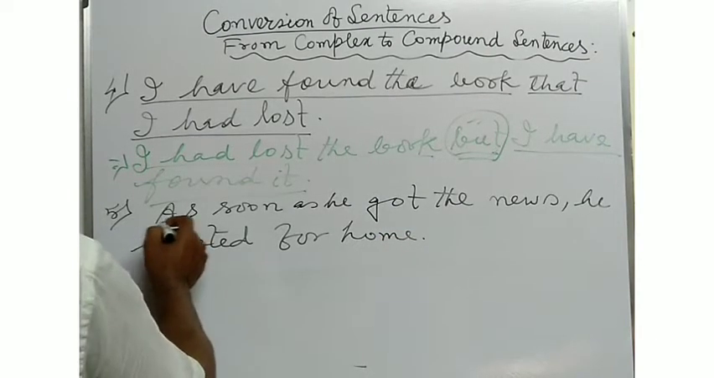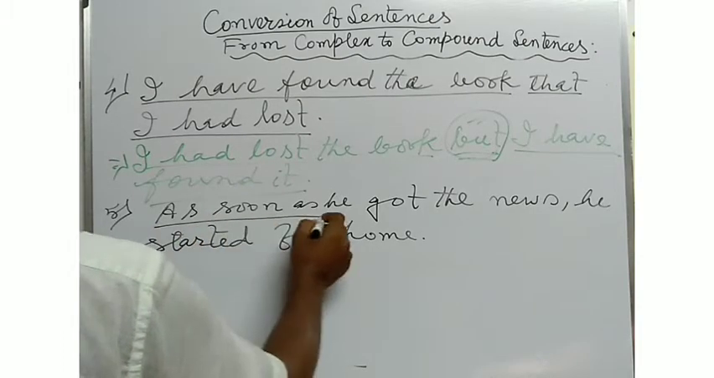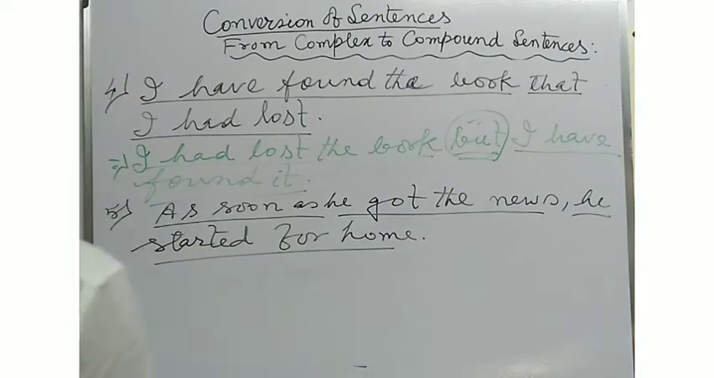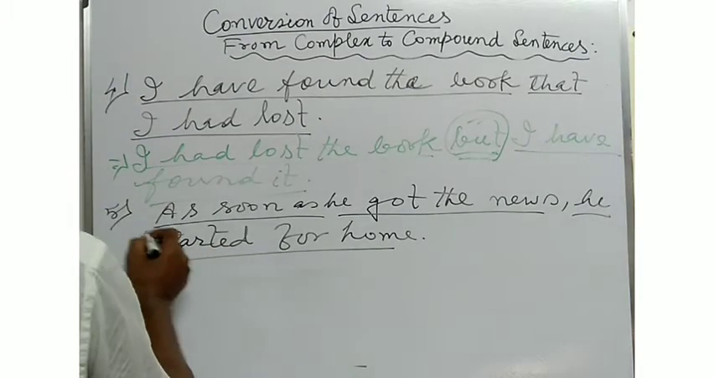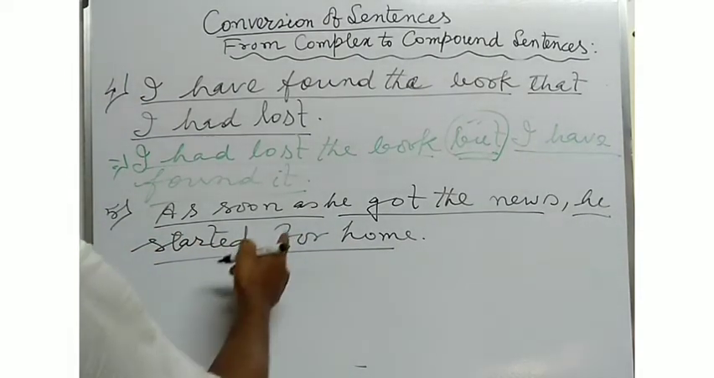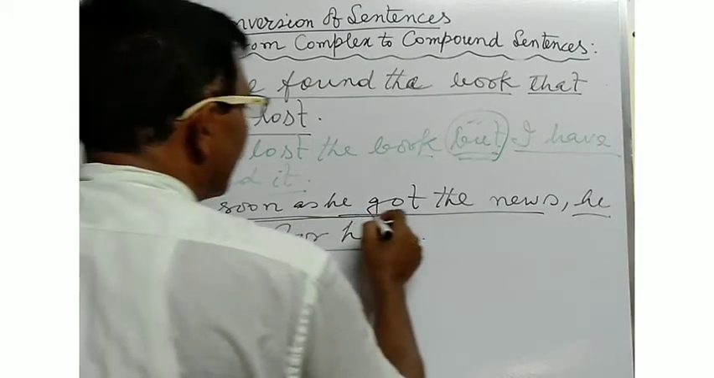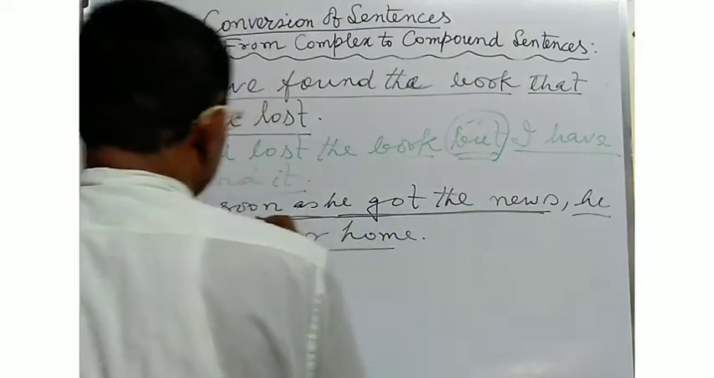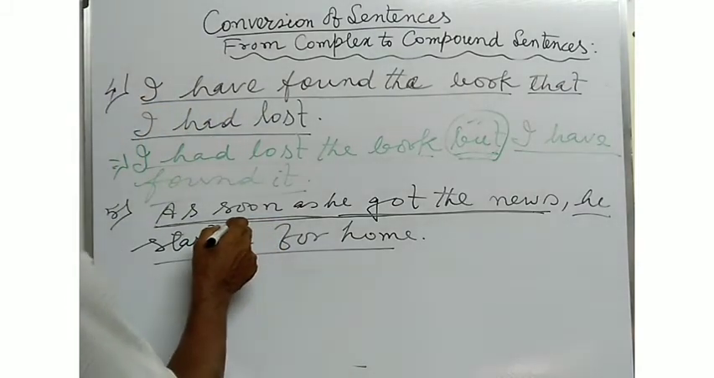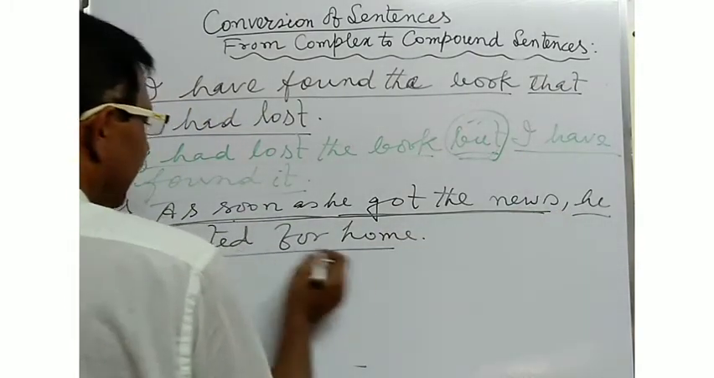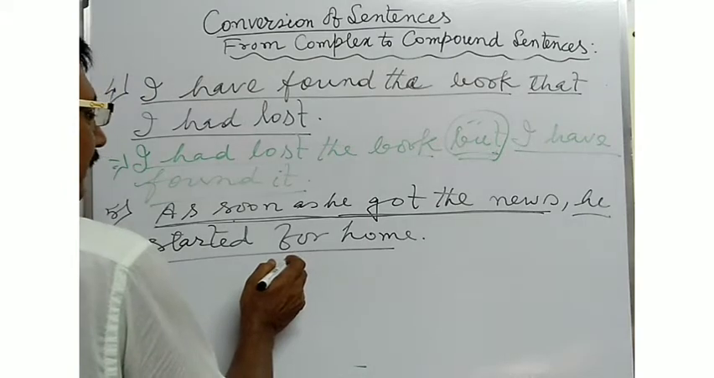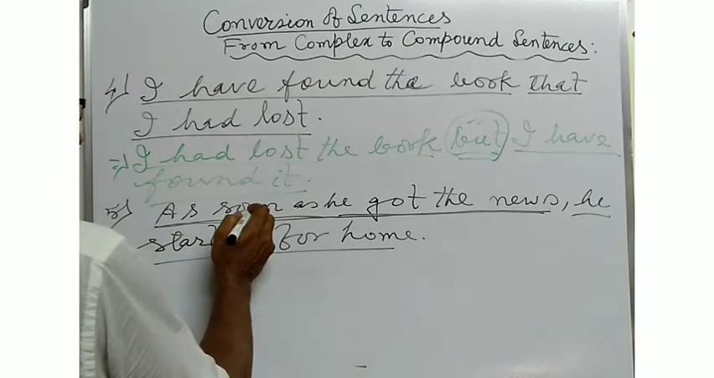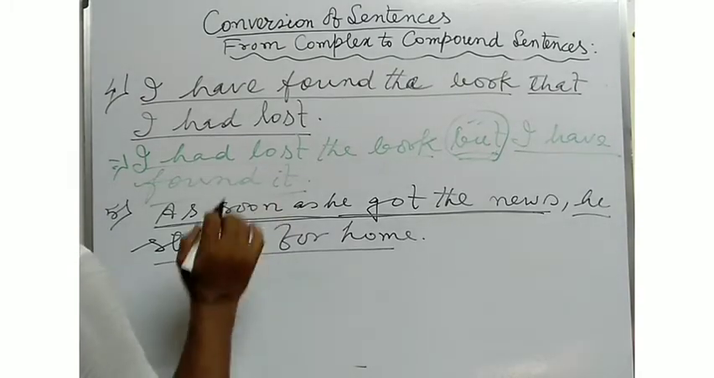Here, this is a complex sentence. The subordinating adverbial clause is there. As soon as he got the news, here the subordinating adverb clause of time is there. He started for home, this is the main clause. One main clause with one subordinating clause is there. So this is a complex sentence.